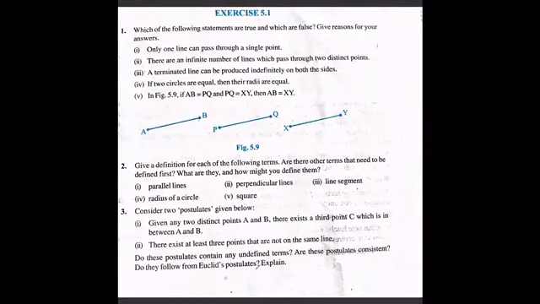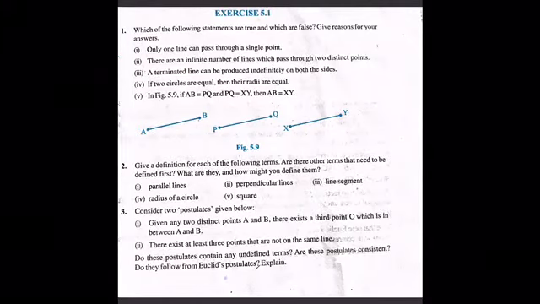Let us see exercise 5.1. Which of the following statements are true and which are false? Give reason for answers. First one, only one line can pass through a single point. So this is the first question they are asking. Okay, let us see it.